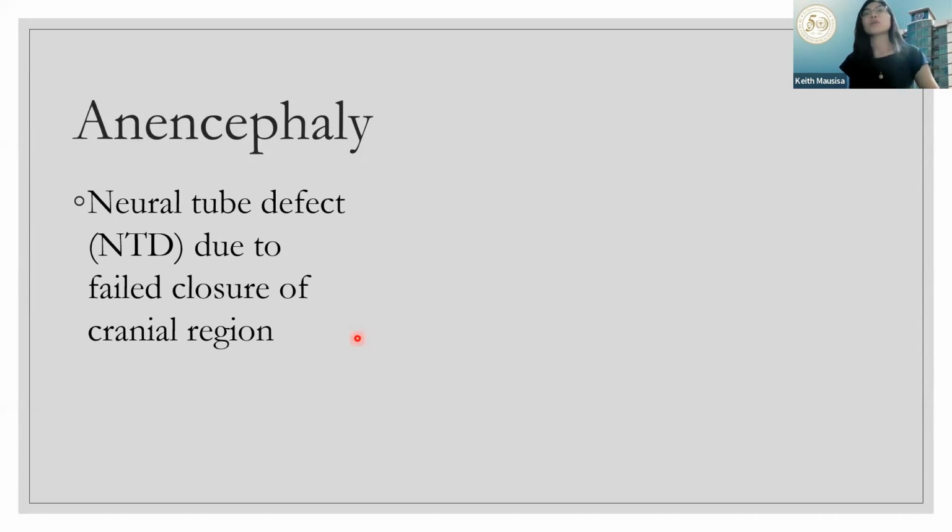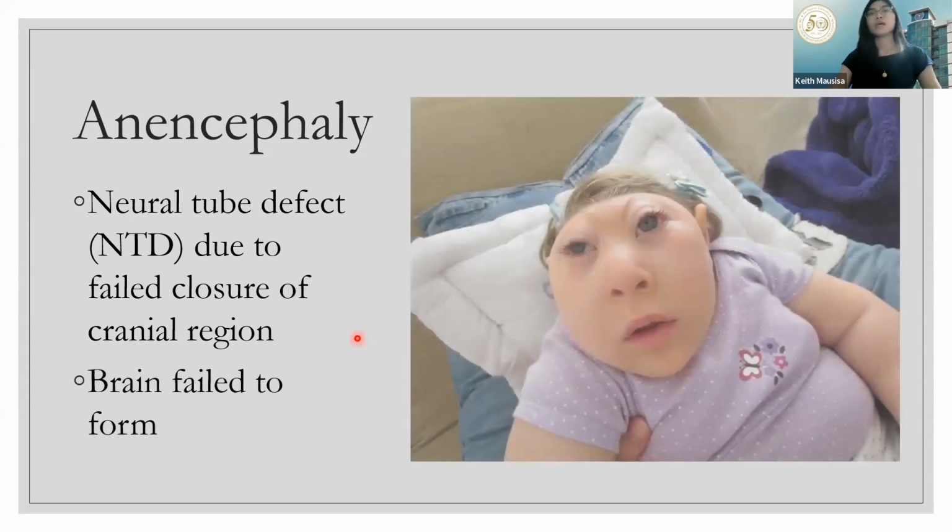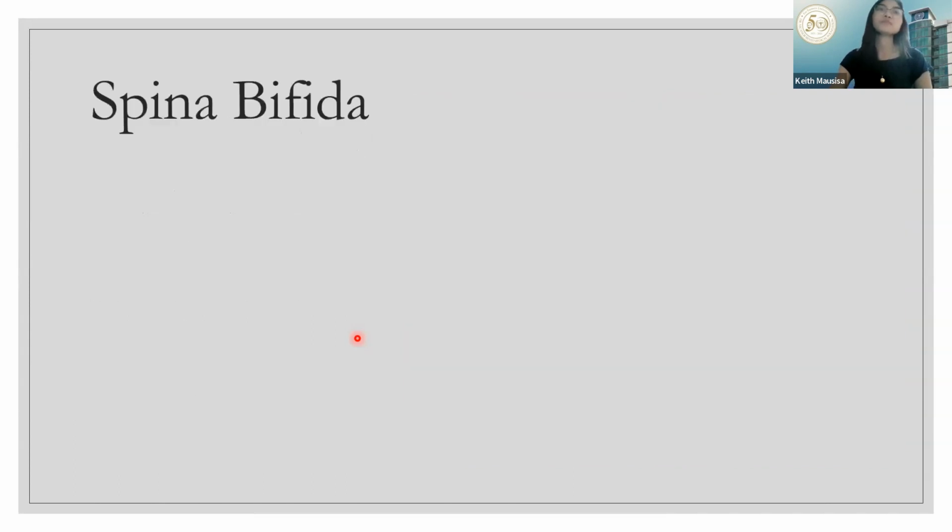In here, the brain failed to form properly. That's why it looks like this. Obviously, they have learning difficulties. That's anencephaly.